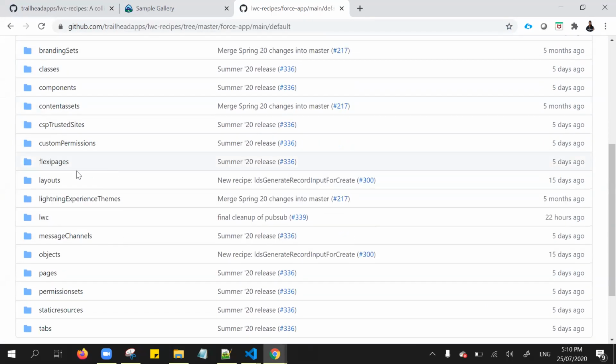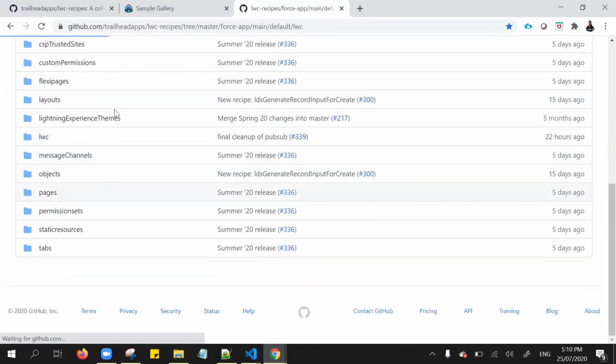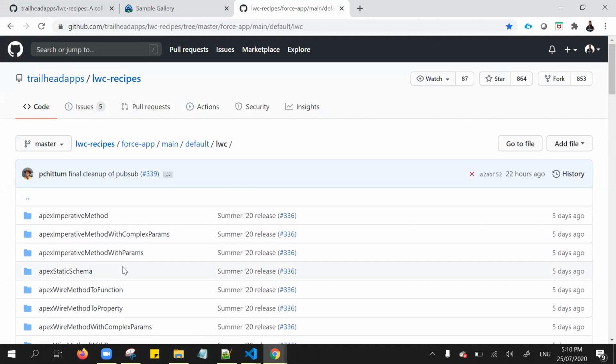From the main default folder under the Lightning Web Component, all the files appear. Salesforce keeps on updating as per the release. Currently it's the Summer '20 release, which is API version 49.